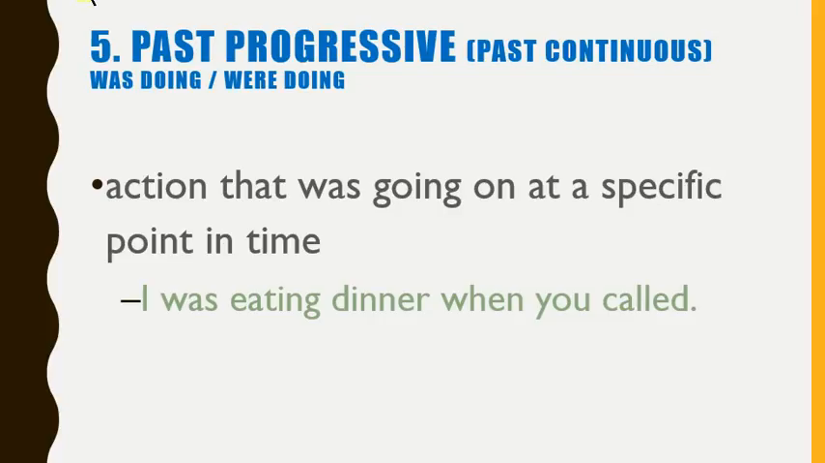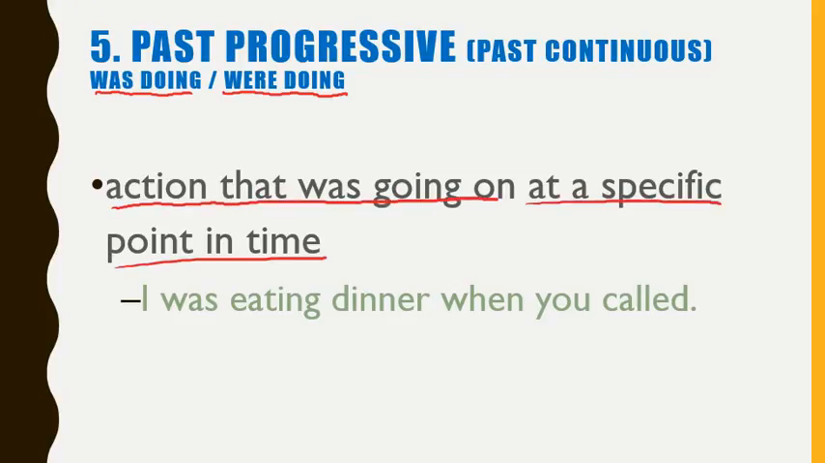The past progressive tense is also called the past continuous tense in some books. This is the form that says, I was doing something, he was doing something, or they were doing something. So it talks about a time in the past when something was going on, when some other action happened. So here, an action that was going on at a specific point in time. So what does that mean?